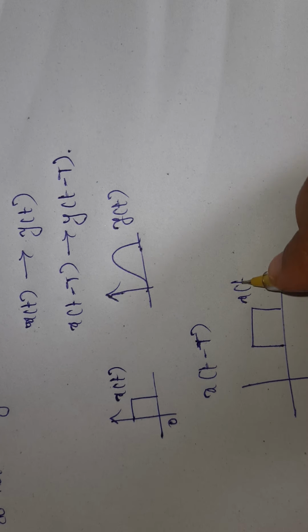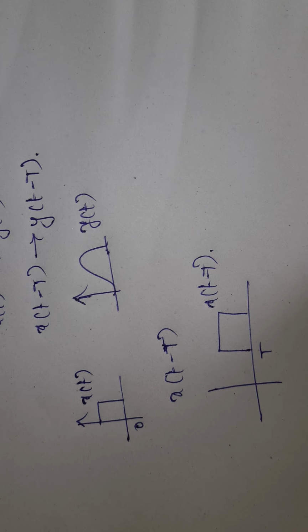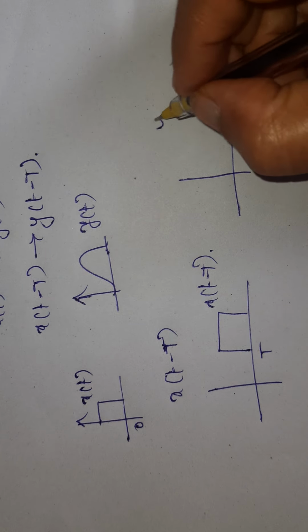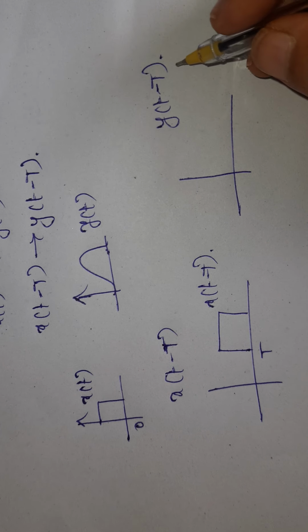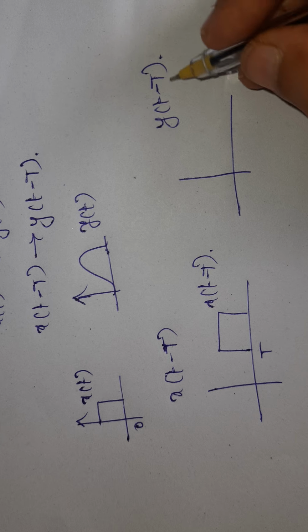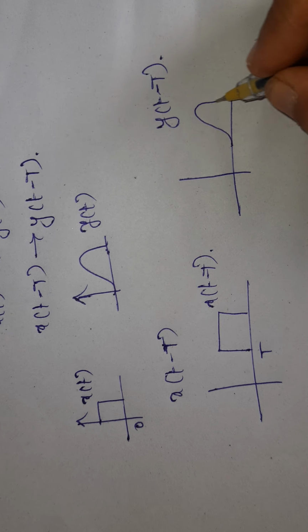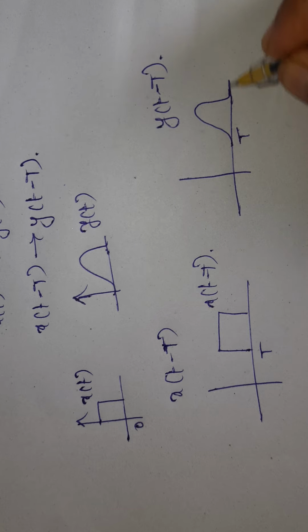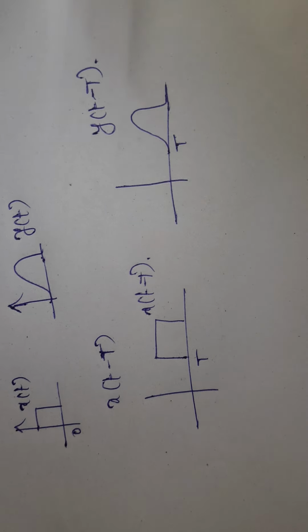This is x of t minus T. Here the signal is starting. Now I have to get the output such that it also shifts to the right side by T seconds. Like this I have to get it. The starting time should be T. So this is about time invariance.